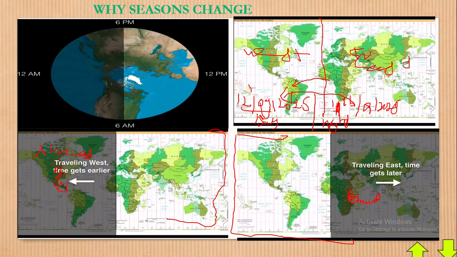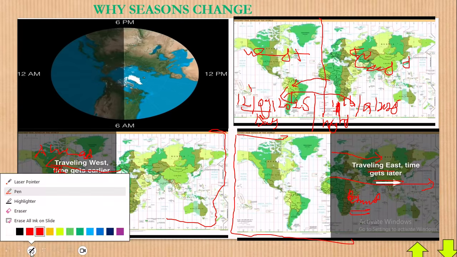Africa in particular is behind by some hours. All countries in the eastern part are behind compared to the countries in the western part. Hope that really makes some sense.